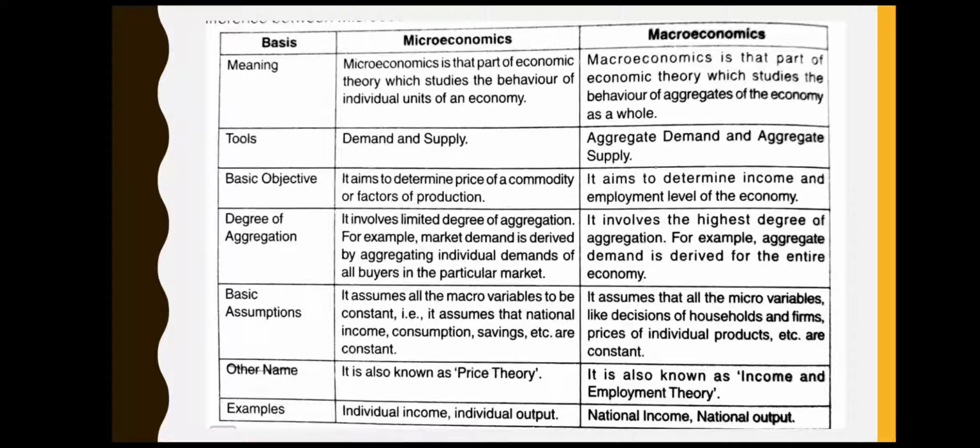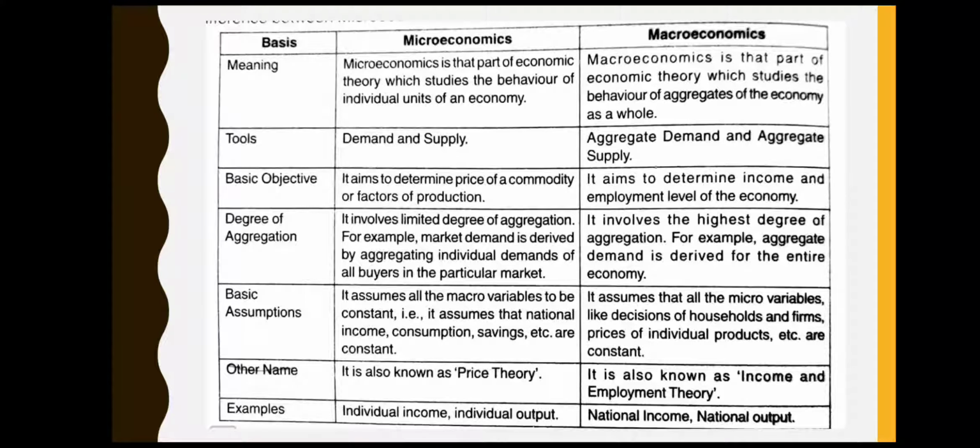Basic assumptions. Microeconomics assumes all the macro variables to be constant. That is, it assumes that national income, consumption, savings, etc. are constant. So when we are going to study microeconomics, we will assume that all the other macro level variables such as income, consumption, all these things are constant. What is changing is all those things that are related to microeconomics only.